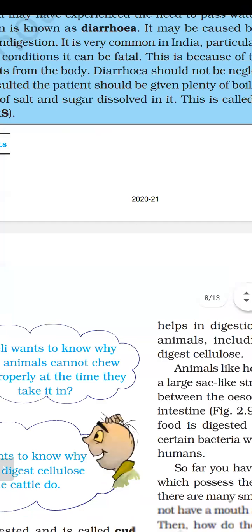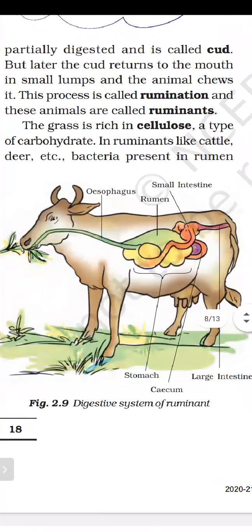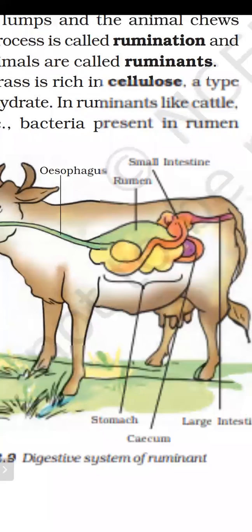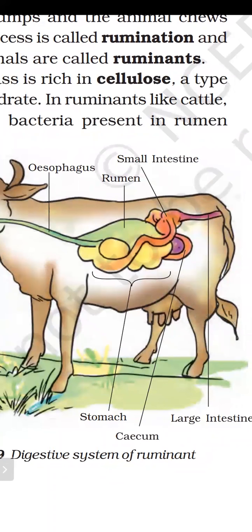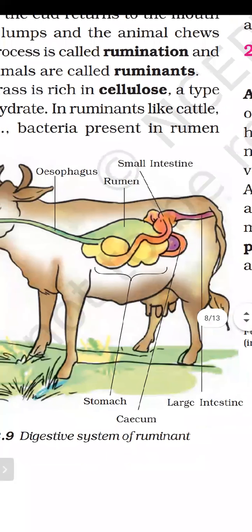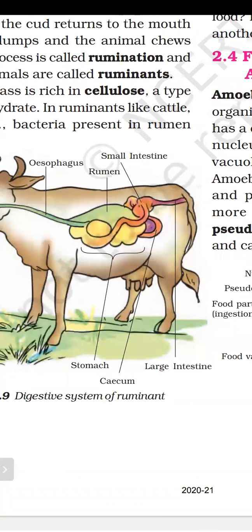So look at the diagram of the digestive system of a ruminant. In a ruminant, the stomach is divided into 4 parts. It is a 4-chambered stomach. But in human beings, the stomach has only one chamber, only one part. Look at the diagram. Esophagus means food pipe. Then there is the rumen, and the stomach is divided into 4 parts.